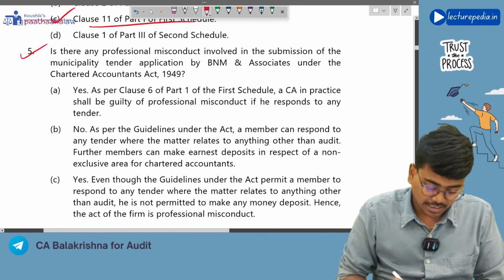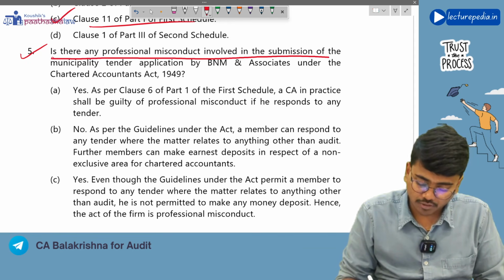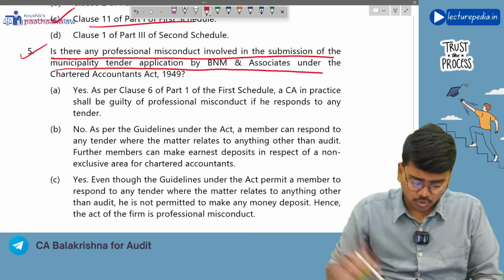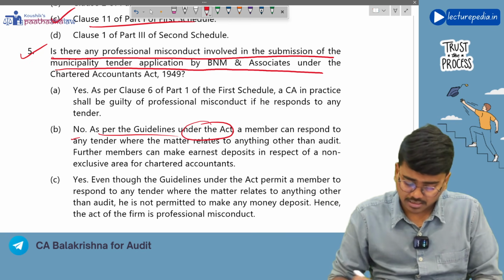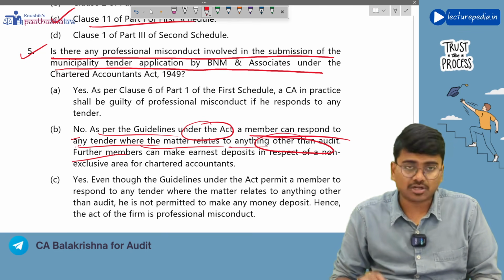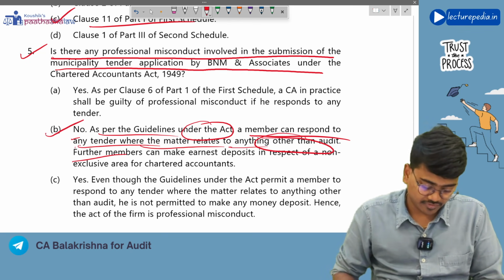Next, is there any professional misconduct involved in submission of a municipality tender application by BNM Associates? No. As per guidelines under Act, member can respond to any tender where matter relates to anything other than audit. So option B.